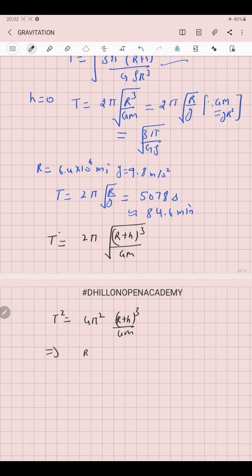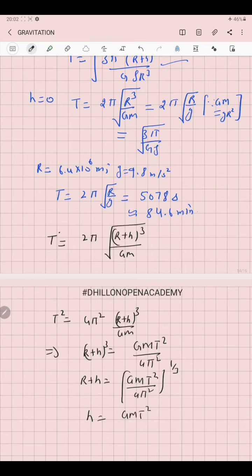We can write it as (R plus h) cubed equal to GMT squared over 4π squared, or R plus h equal to (GMT squared over 4π squared) raised to power 1 by 3, or h equal to (GMT squared over 4π squared) raised to power 1 by 3 minus R. So using this equation we can find the height of any satellite above the surface of the Earth.